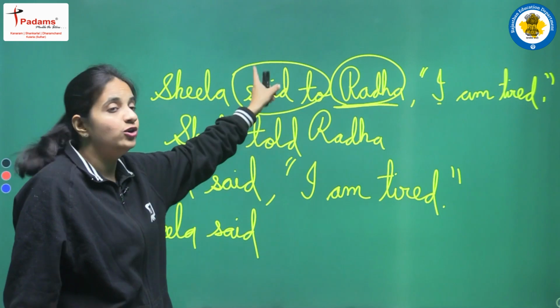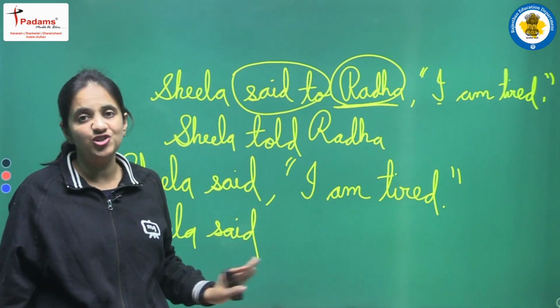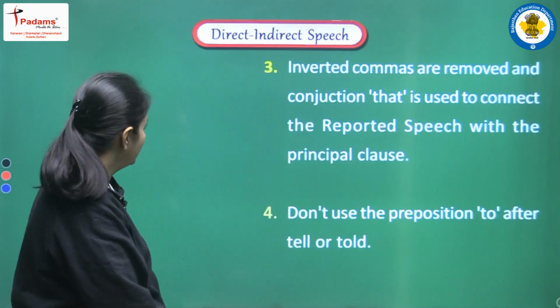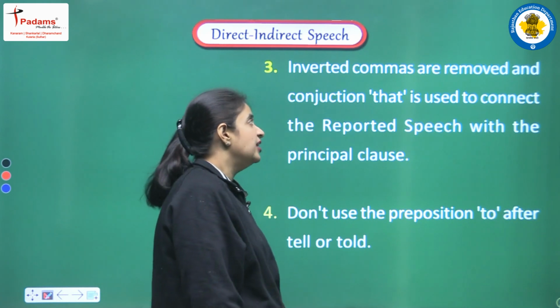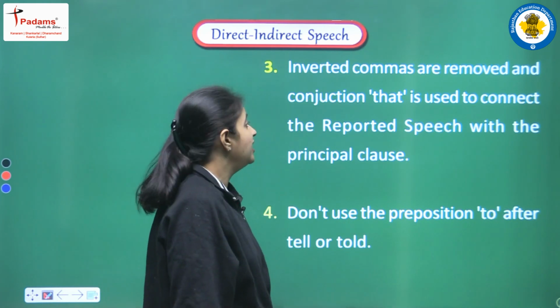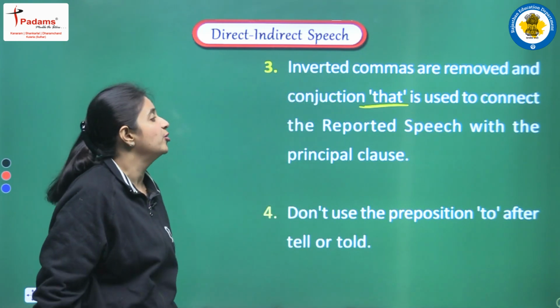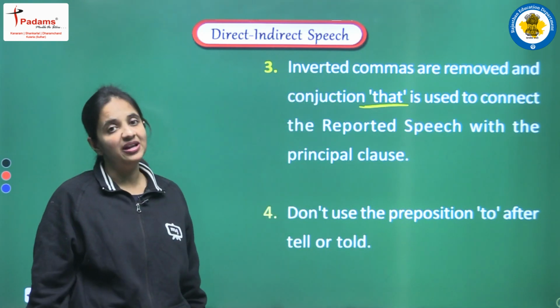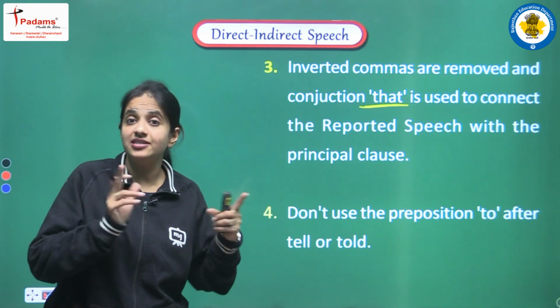So yes, said to is changed into told, and only said is not changed at all. Clear? Now moving on, we have the third rule. Let's see. Inverted commas are removed, and a conjunction 'that' is used to connect the reported speech with the principal clause. This is the next change that we have to do in the assertive sentence.